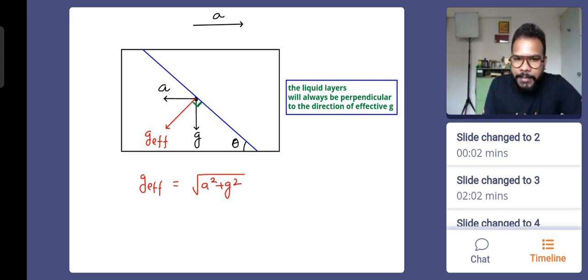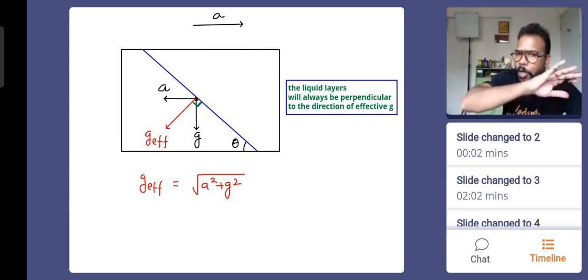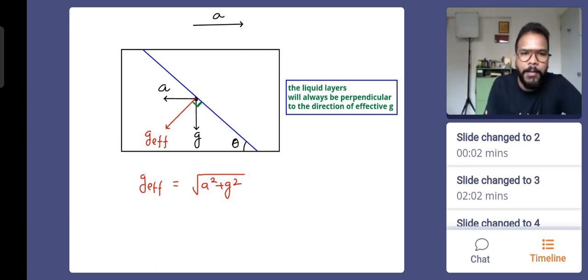Now see, this is the angle that we are looking for, the angle which is made by the layer, and the liquid or other container is continuously accelerated, constant acceleration is what we are assuming. So if this angle is theta, will you not say this is also theta? Can I say this angle is also theta? We have been doing this in laws of motion so many times. So everybody, time for a very, very simple approach.